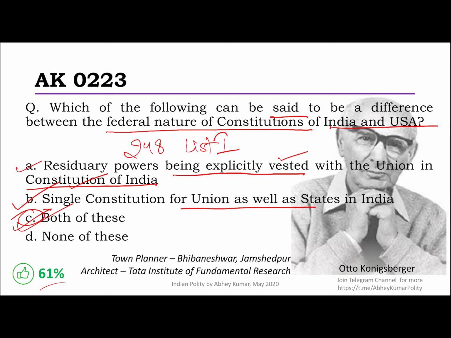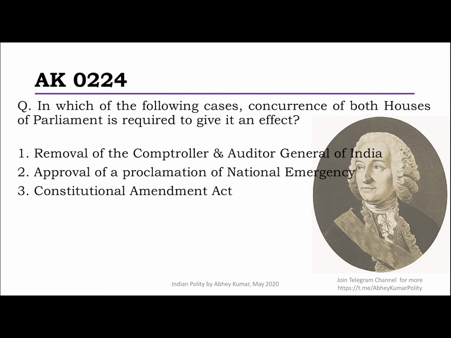So, let's see the next question, and that is in which of the following cases concurrence of both houses is required to give it effect. Okay, so any one house cannot do it alone. Removal of the Comptroller and Auditor General of India, even without knowing any provisions, I'm sure one basic idea we know is that the removal is done in a similar way as a judge of Supreme Court, and a judge of Supreme Court can be removed only when the resolution is passed in both the houses. So this is definitely the case where you need both the houses.